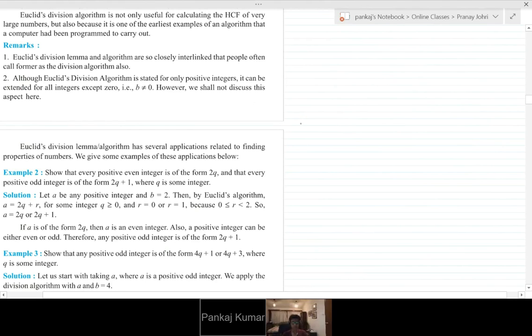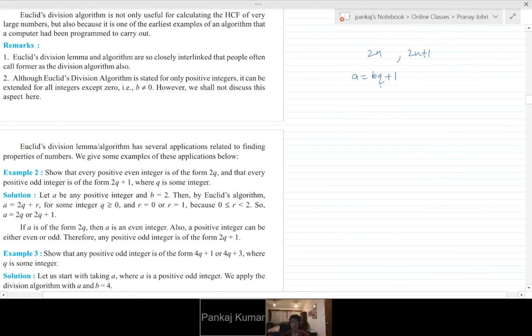So we need to show that every positive even integer is in the form of 2q, and every positive odd integer is in the form of 2q plus 1. Hopefully you got the question. Even numbers are two times some number, and odd numbers would be 2 times some number plus 1, so 2n and 2n plus 1. This basic fact we already know. So using Euclid's algorithm, how do we prove that? It's a very easy thing.